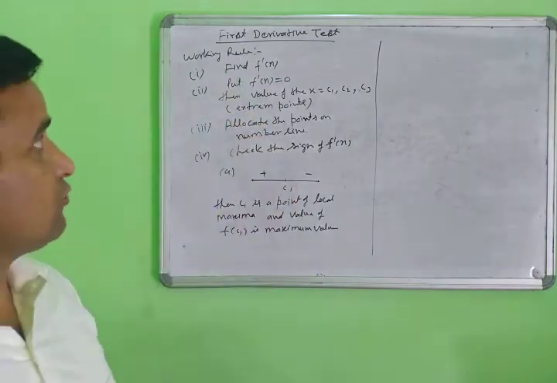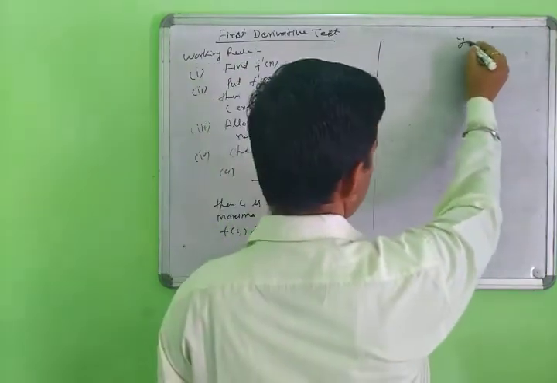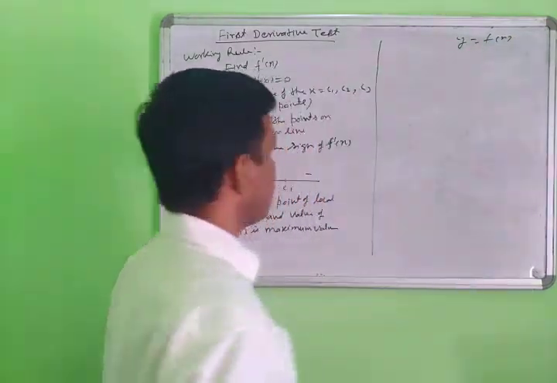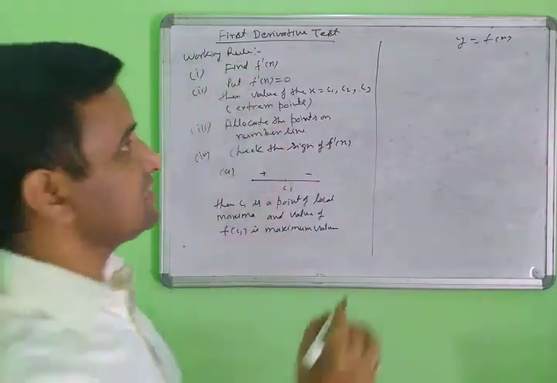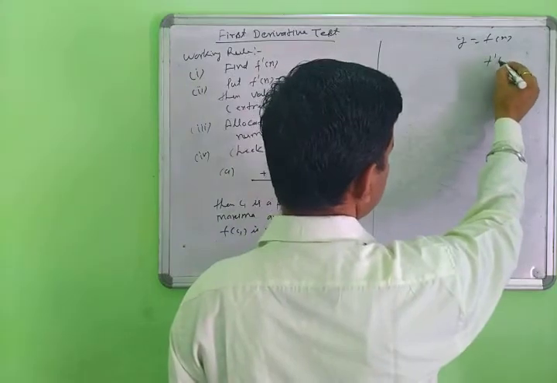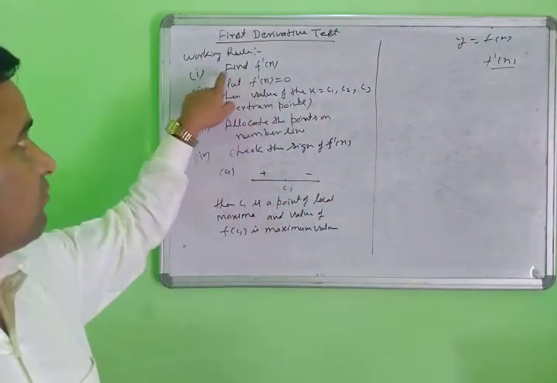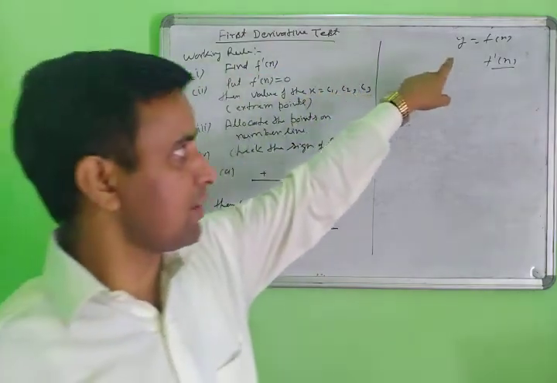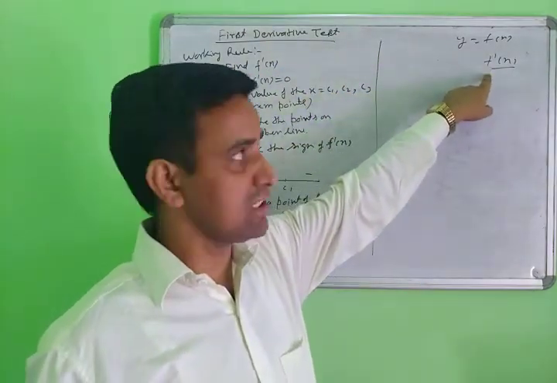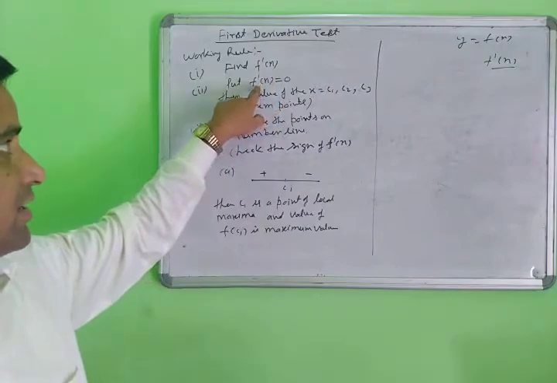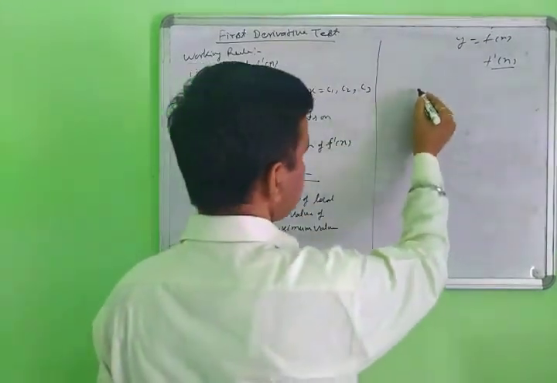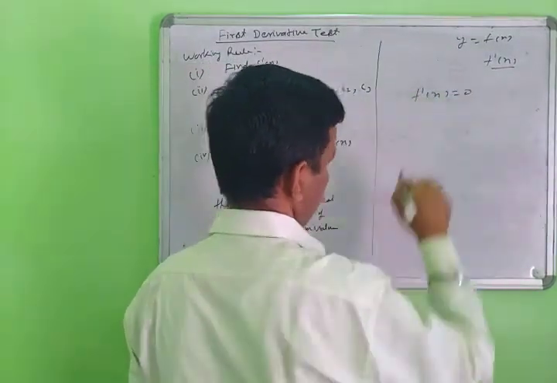First, suppose the function is given as y equal to some function. You differentiate it with respect to x. So the first step: any function you are given, you differentiate it. Second, you put the derivative equal to 0.